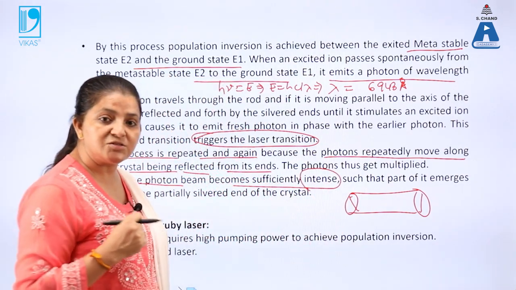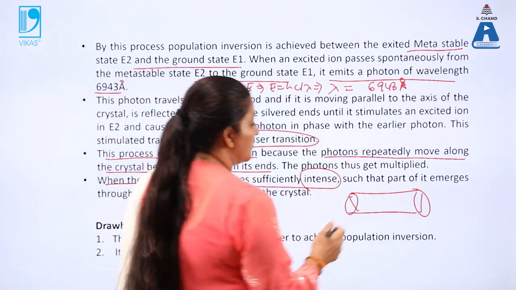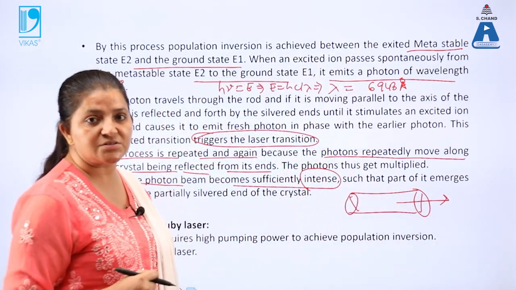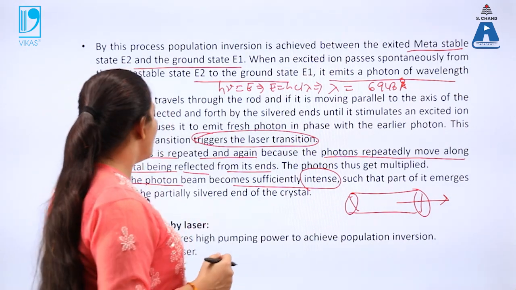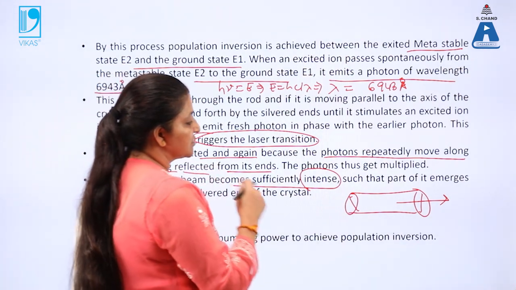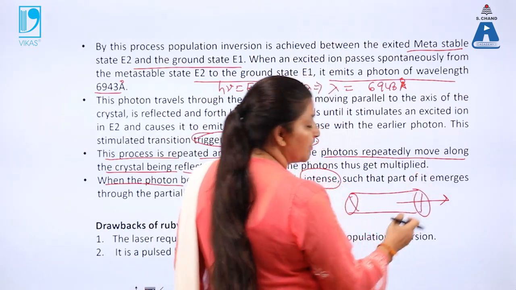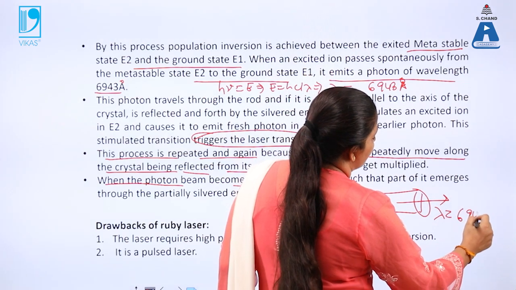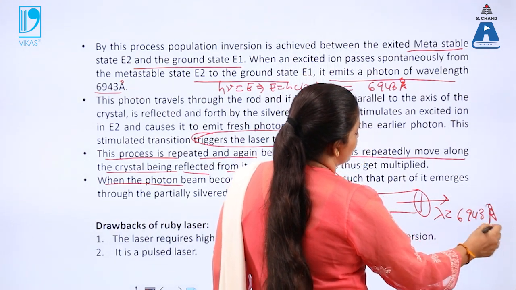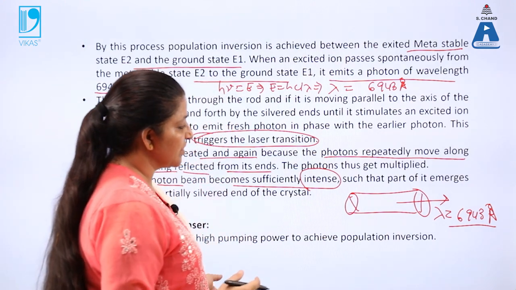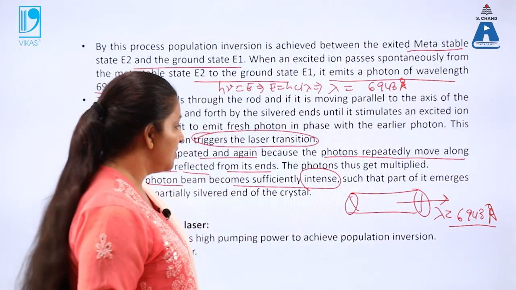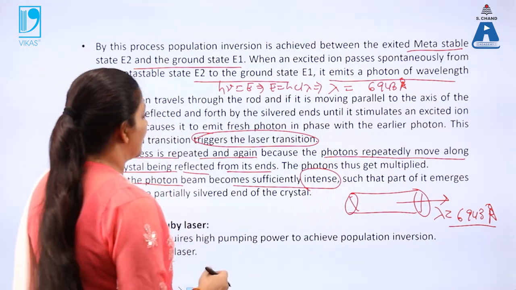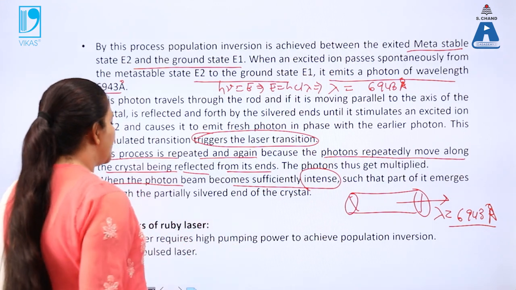When the intense beam is formed, it moves out through the window, crossing the limits of the Brewster window. In that case we get laser light coming out from the partially silvered mirror, with wavelength lambda equal to 6943 angstrom. That is towards the end of the visible region. So the laser light is produced over here.